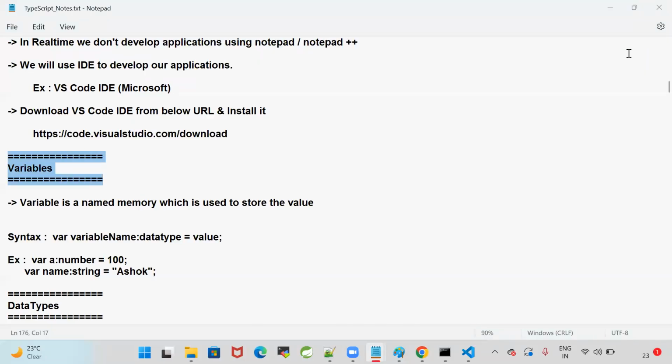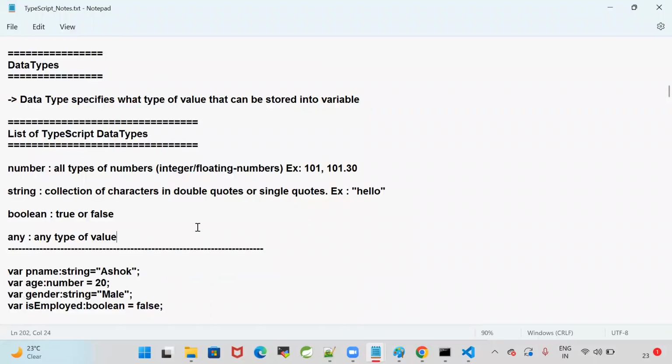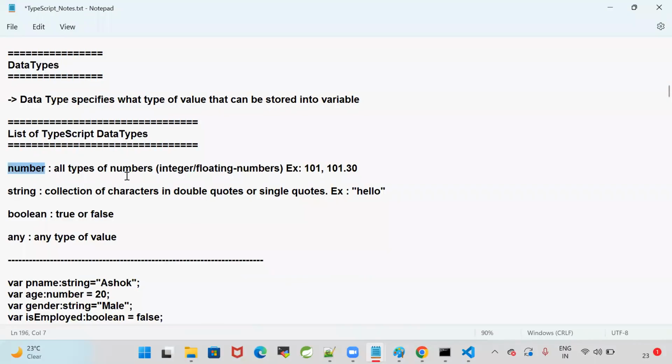Variables are used to store data. Data types specify what type of value can be stored in a variable. In TypeScript, there are some data types available. Number: all types of numbers. In Java, we have int, byte, long, short, float, double. But in TypeScript, for any type of number, we use only the number type. It represents all types of numbers, integers and floating numbers.